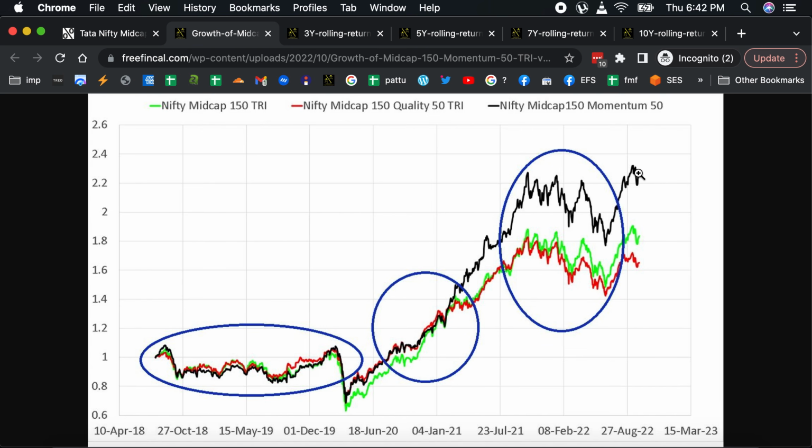If you are going to invest in such a momentum index, you should be prepared for long periods of frustrating poor returns. Then there will be a sudden increase in return, and then it will fall down suddenly, just as quickly as it moved up. So that kind of frustrating performance will always be there.